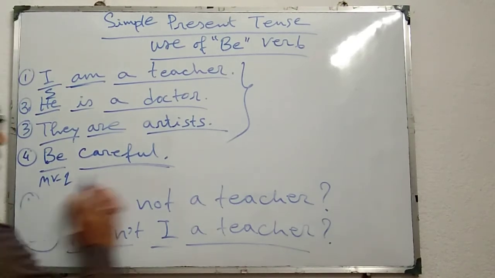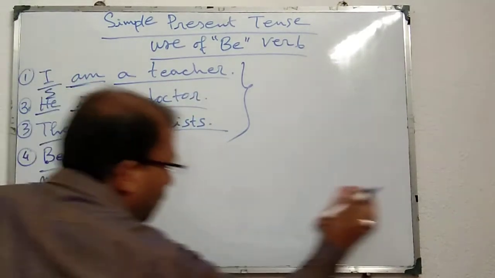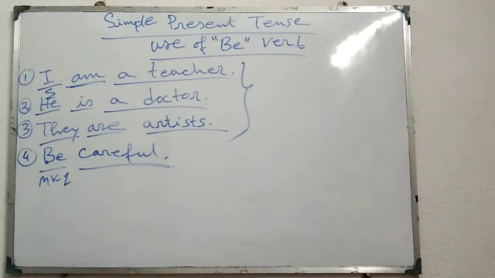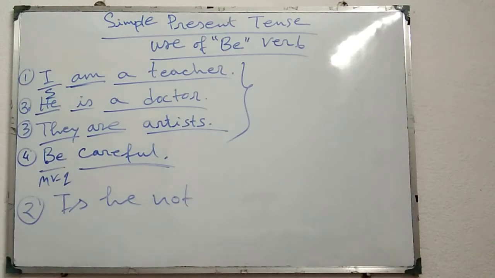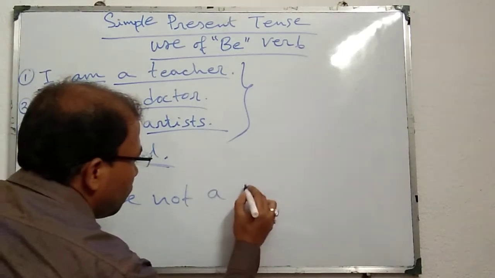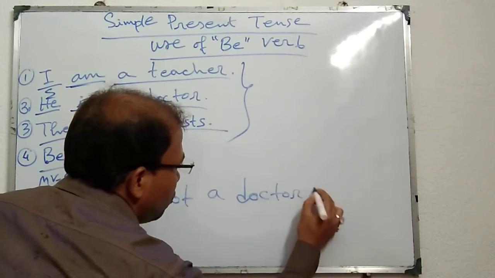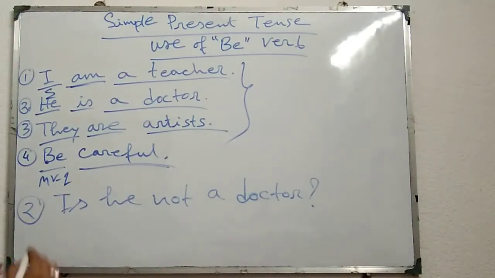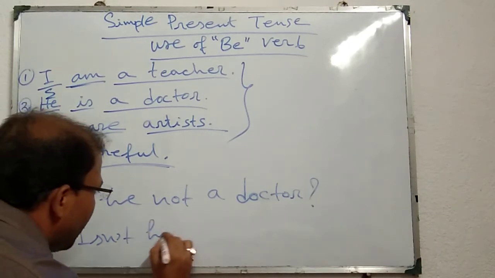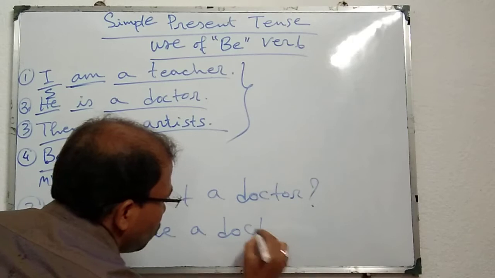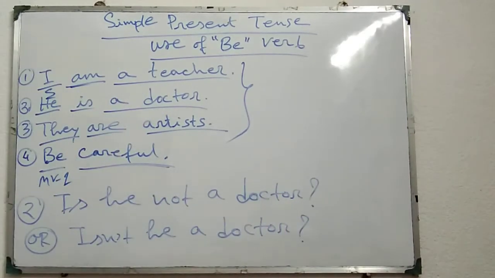Similarly, the second one, if I want to make it into negative interrogative, it will be like this. He is a doctor: is he not a doctor? Or we can use the shortened form like this: isn't he a doctor? Question mark. In this way also we can do.